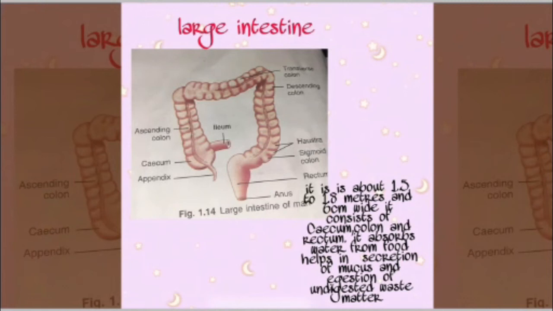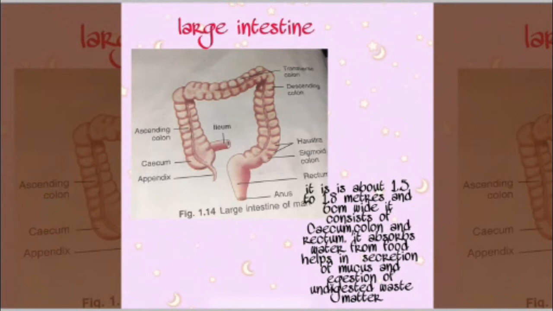The opening of the small intestine into the cecum is controlled by the ileocecal valve, which permits the food to move down into the large intestine and not back. From the cecum arises a blind tube, the vermiform appendix. In man it has no function, and it is a vestigial organ.